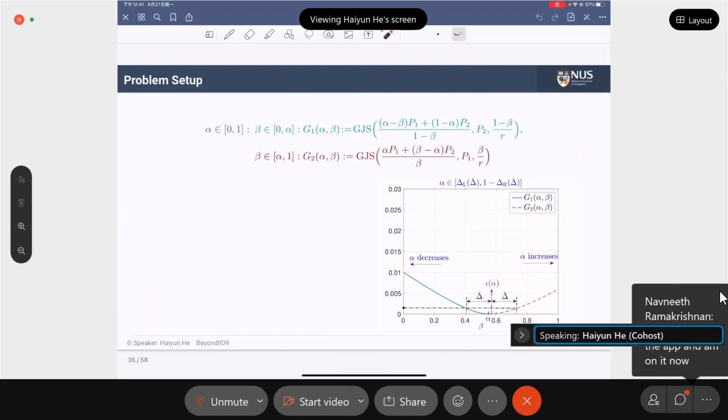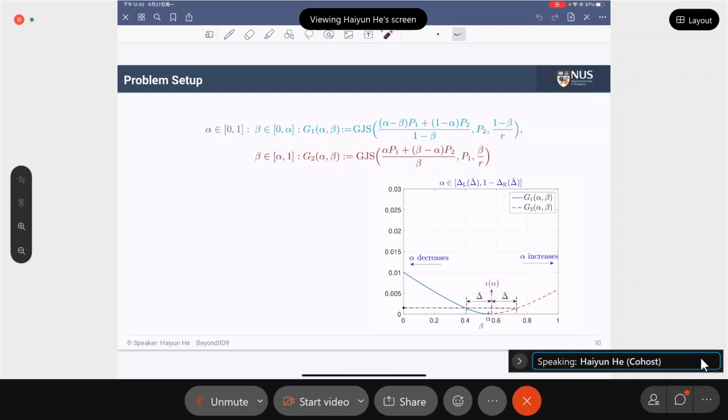So based on the definition of GGS divergence, we define the functions G1 and G2 by fixing any alpha and beta smaller than alpha. We say that this G1 function corresponds to the blue line in this figure, and this is a decreasing function of beta, and G2 corresponds to this red line, which is an increasing function of beta. So we see that when beta is equal to alpha, G1 and G2 are both equal to 0.